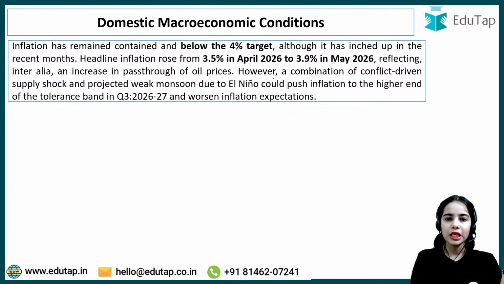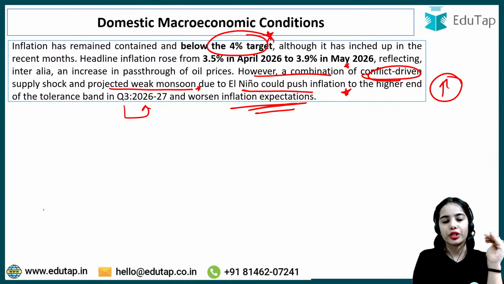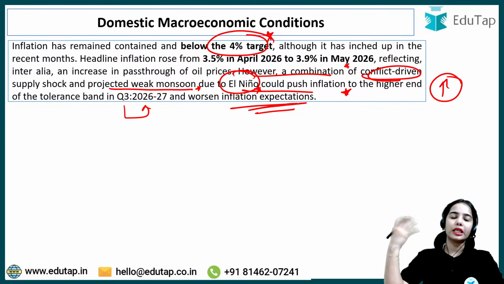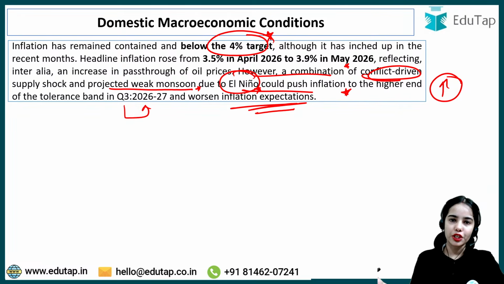Okay, now, however, the inflation has remained below the target, but a combination of conflict-driven supply shock and projected weak monsoon due to the El Nino could push inflation to the higher end of the tolerance band, especially in the Q3 of 2026-27, and worsen the inflation expectation. So basically, the El Nino effect that we can see right now, also the heat waves are going on, the temperatures are rising, the monsoon is delayed. In Mumbai the condition has been seen that the water levels are decreasing, so the El Nino effect can be seen right now also, and El Nino could push inflation to the higher end.